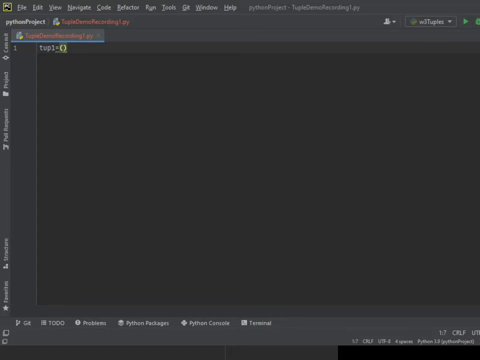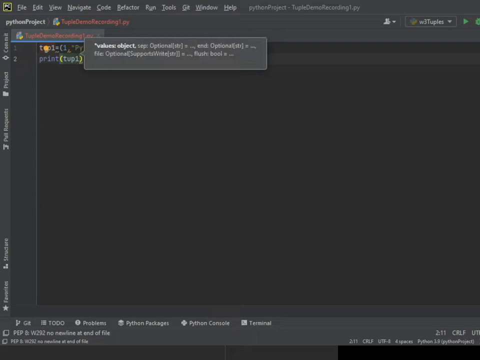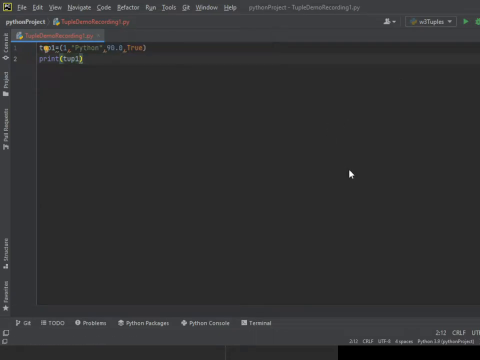I will give 1, comma, "Python", and here I will give 90.0, here true, 1 comma 1, or I think these are enough. Now I will just print tup1 to check if it works.